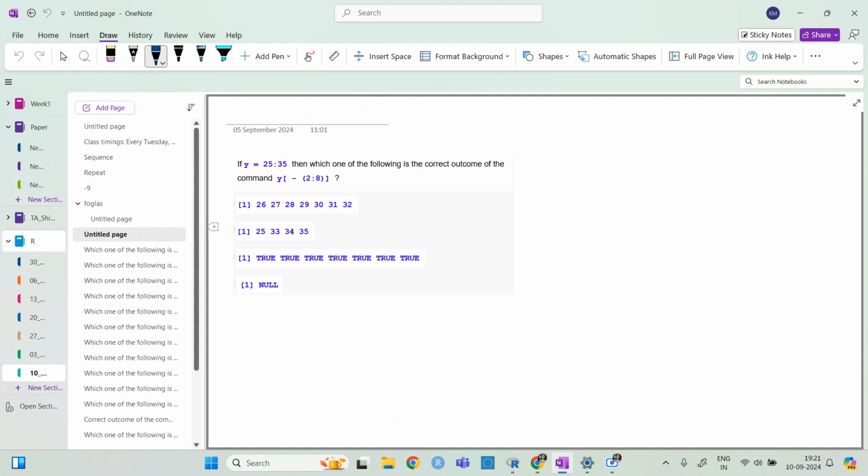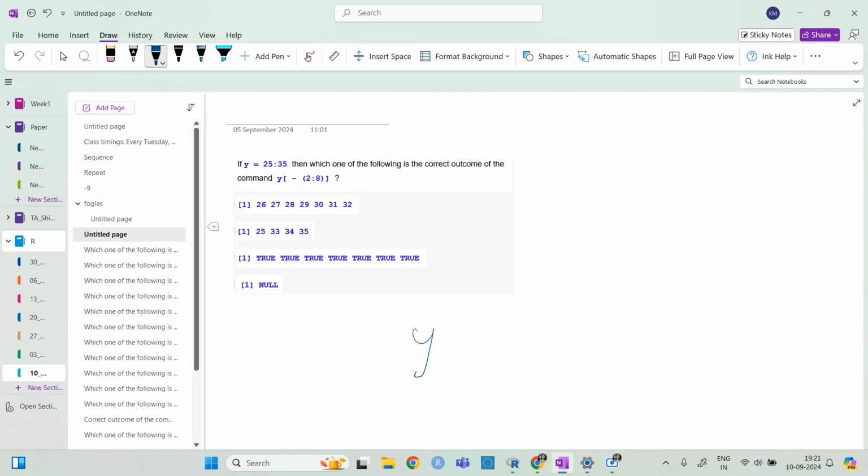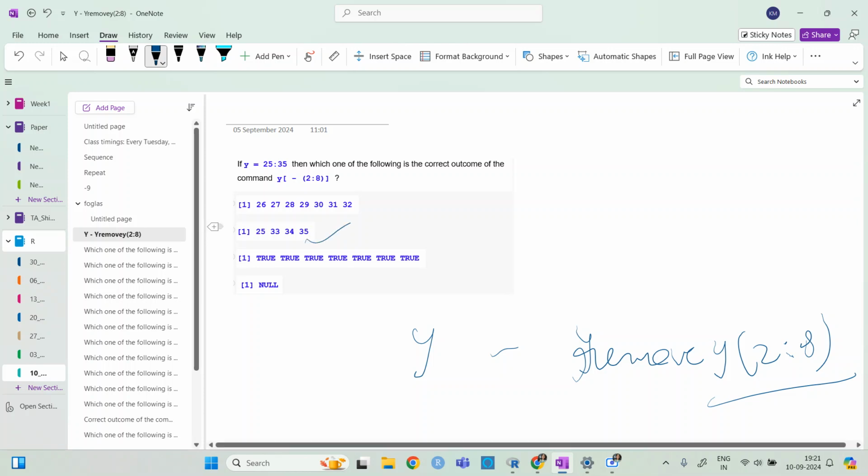Ma'am, option 2, I think, like minus is given now. Yes. It is basically all the y values except, removing all the y values from 2 to 8. So the values that remain will be 25, 33, 34, and 35.